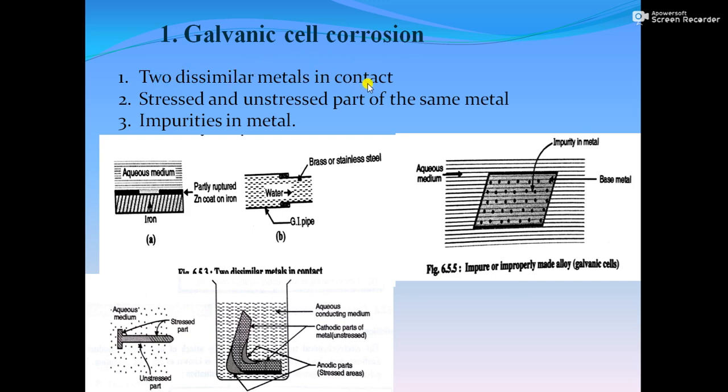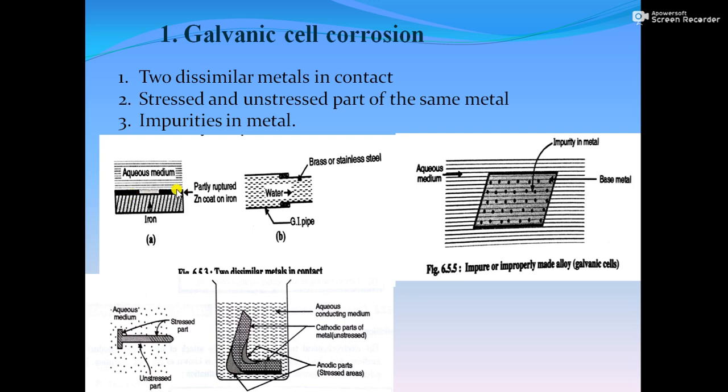When two dissimilar metals are in contact. Second, stressed and unstressed parts of the same metal. And third, impurities in the metal. Suppose we talk about the two dissimilar metals, as you can see in the picture. Suppose this is a medium, if it is an iron box or iron tank, and on that there is a zinc plating on the surface.